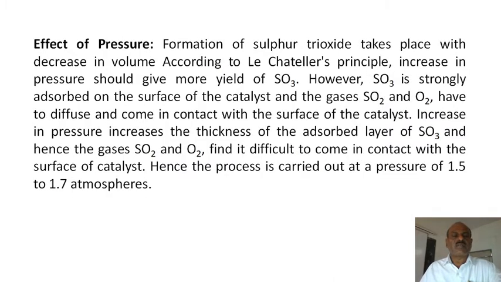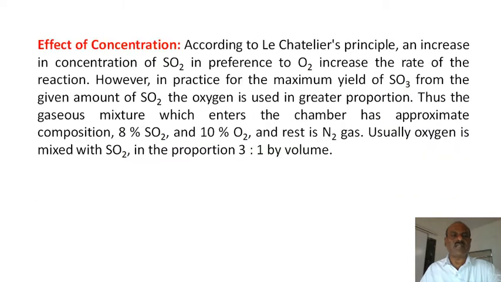I already discussed the effect of pressure according to Le Chatelier's principle. When the volume of the reactants is more than that of the products, you obtain a good yield by applying higher pressure. Pressure is increased slowly to about 1.5 to 1.7 atmospheres. This is the optimum pressure, not higher and not lower, and you get a good yield. SO3 is obtained at high pressure according to Le Chatelier's principle and the law of mass action.